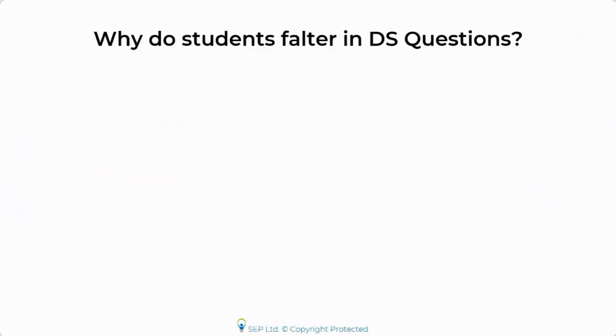Okay. With this, let me ask you a simple question. What do you think is the major reason because of which students falter in a data sufficiency question? And I want you to pitch in your experience. Those of you who have started your prep, I'm sure you must have come across data sufficiency questions. What do you think is the primary reason because of which you make a mistake in a data sufficiency question? Or what do you find particularly difficult? I would request everyone to answer and try to make it an interactive session. That would be great if you can pitch in your thoughts.